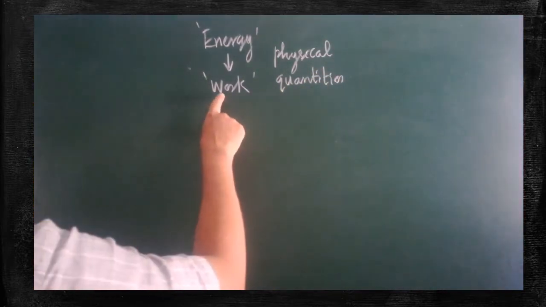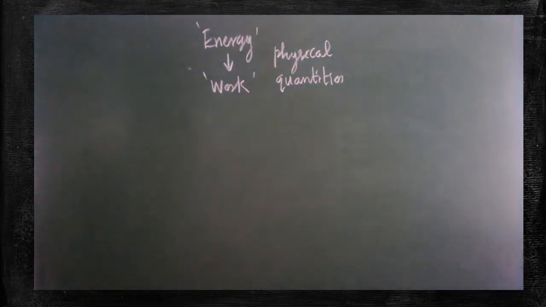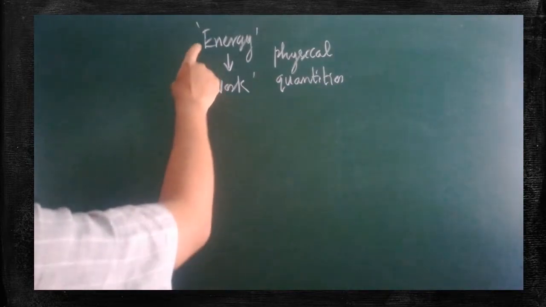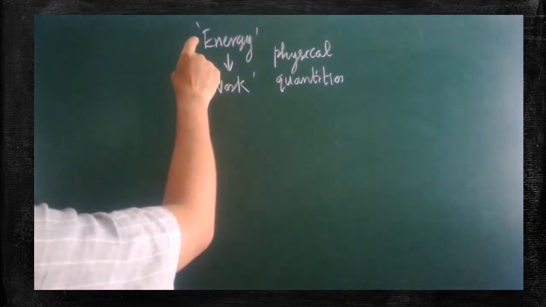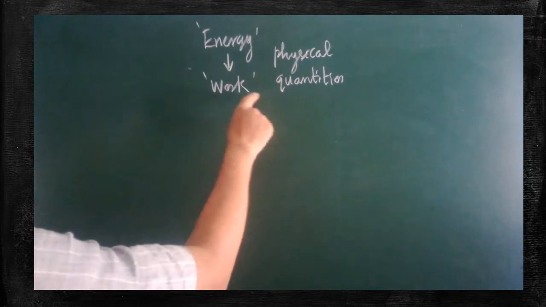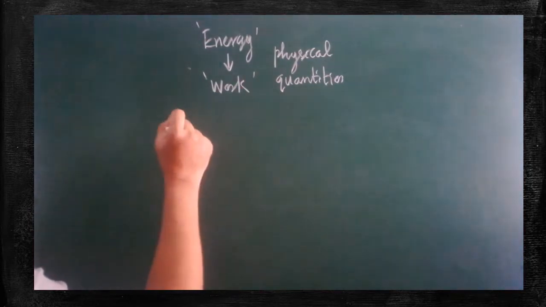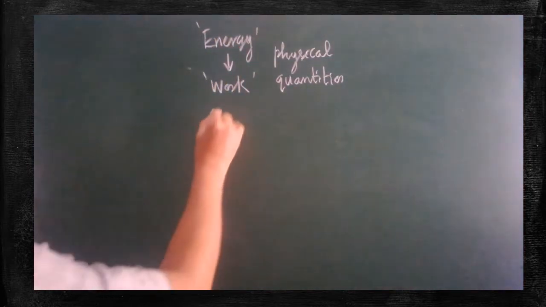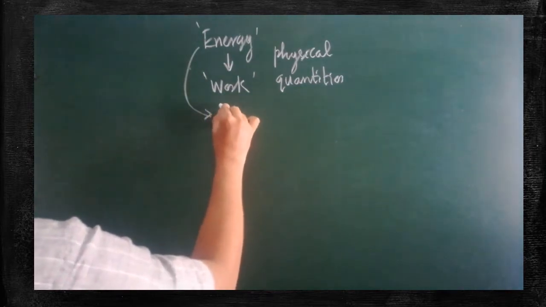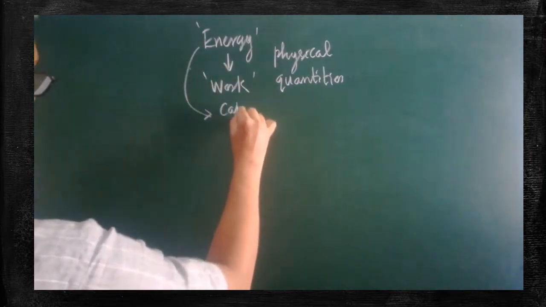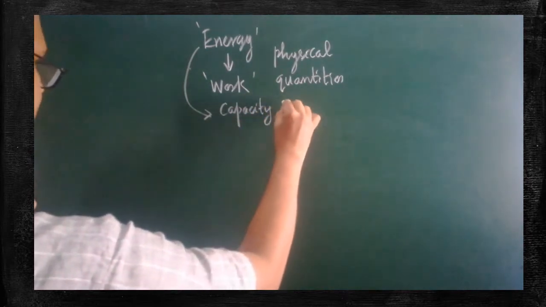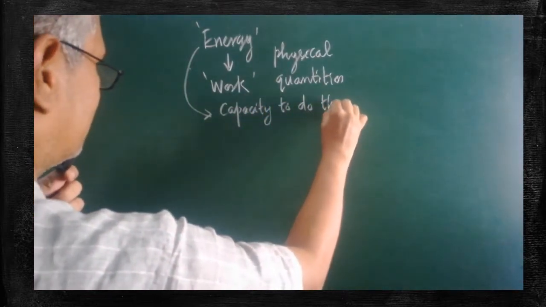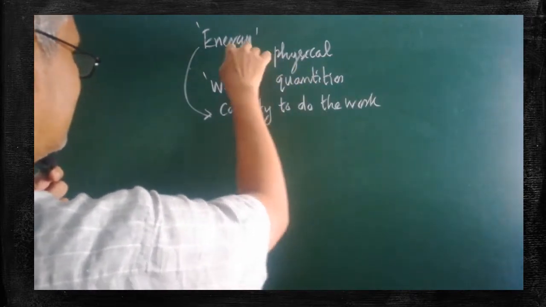By measuring the amount of work done by any agent, we are able to calculate the energy possessed by the agent. Are you clear? How can the energy possessed by you be calculated? You are performing some work now. From the work which is performed by you, the energy possessed by you can be calculated. So, how will you define the energy here? Capacity to do work. That measures the energy.